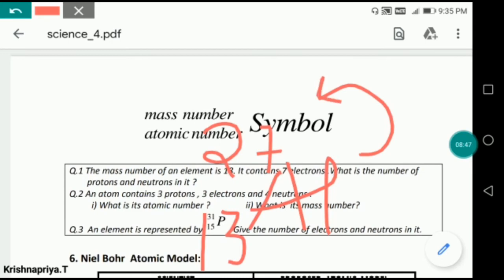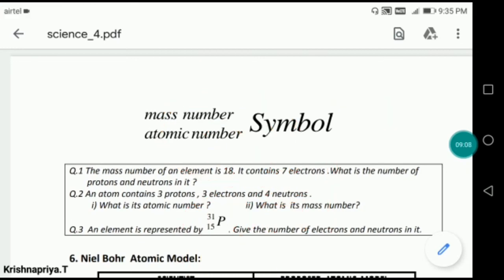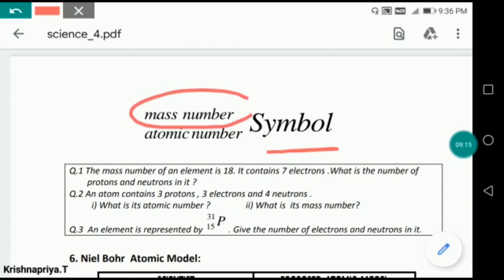So always, if we want to represent the symbol of a particular atom, we represent it in this way. We write the mass number in the upper left corner, and in the lower left corner we write the atomic number. So it is given here as the common symbol of any element. We write the mass number on the upper left corner and the atomic number on the lower left corner.